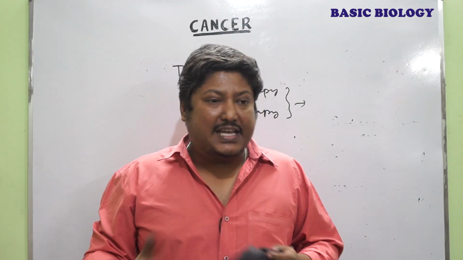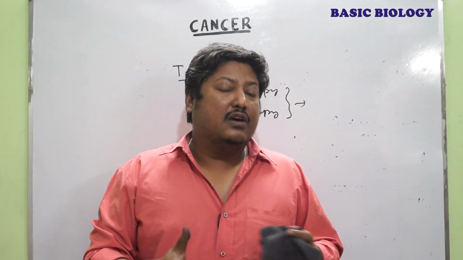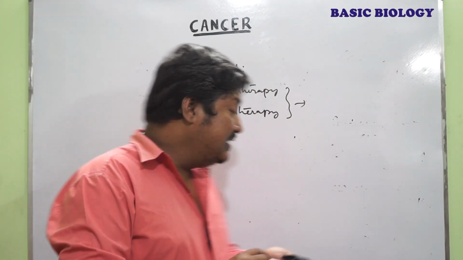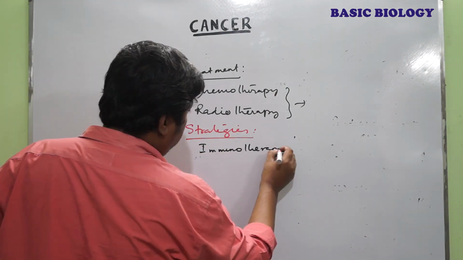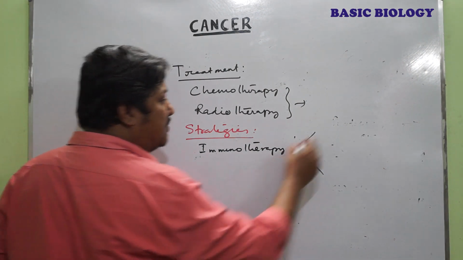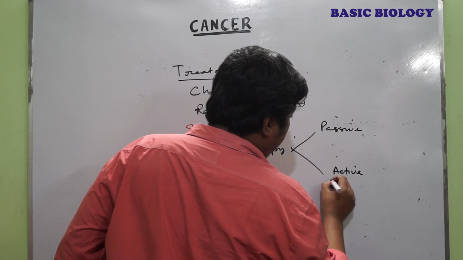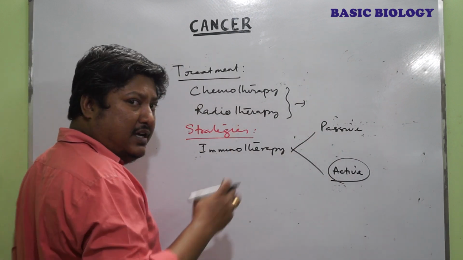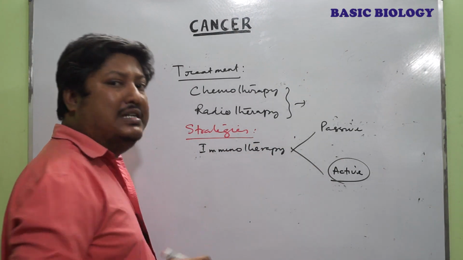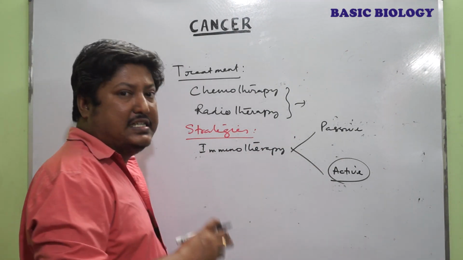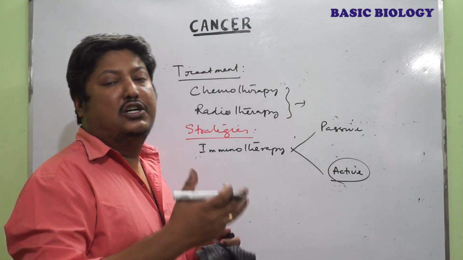In future we expect some better treatment procedures which are under trial right now, and these are mainly immunotherapy. There are two types of immunotherapy: one is passive and the other is active. In active therapy, the host immune defense mechanism is taken into consideration and participates as a treatment measure for the cancer.